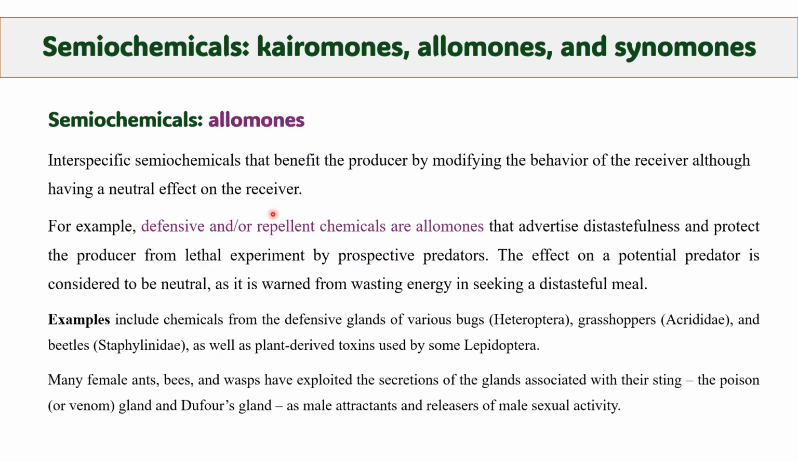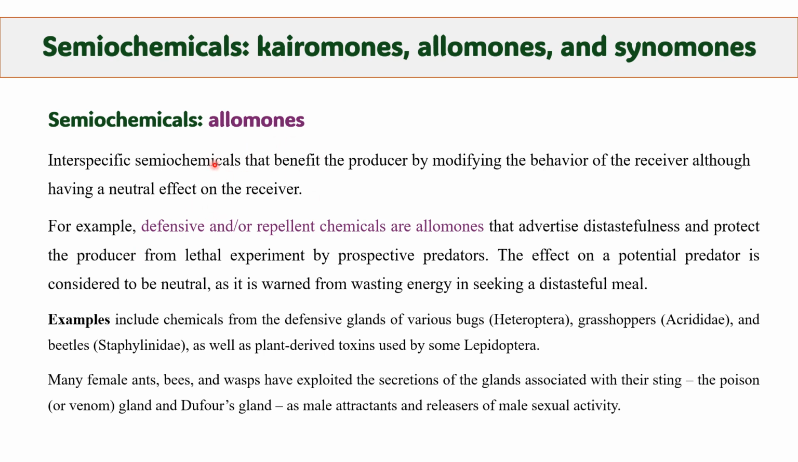The next type of semiochemicals is allomones. Allomones are the interspecific semiochemicals that benefit the producer by modifying the behavior of the receiver, although having a neutral effect on the receiver. So these semiochemicals benefit the producer by altering the behavior of the receiver, and in some cases they cause a neutral effect on the receiver.